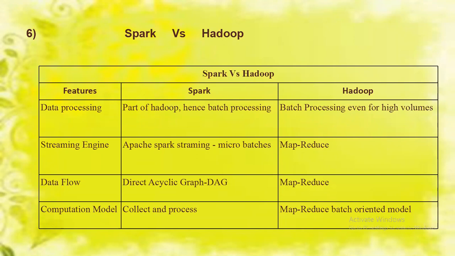In streaming engine, Spark supports streaming, that is micro batches. Hadoop is only MapReduce. It won't support streaming. Data flow: in Spark we have DAG, directed acyclic graph. In Hadoop, we have MapReduce. In computation model, Spark has collect and process. In Hadoop, we have the MapReduce batch-oriented model.